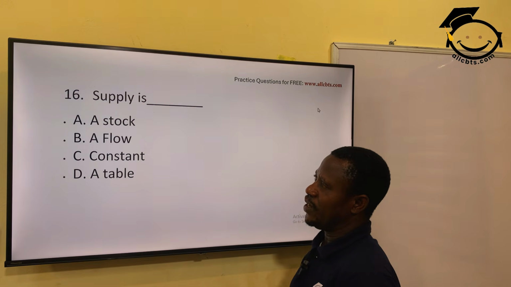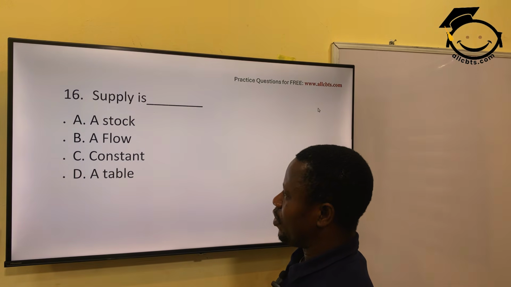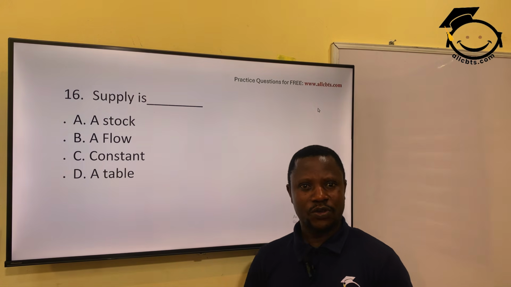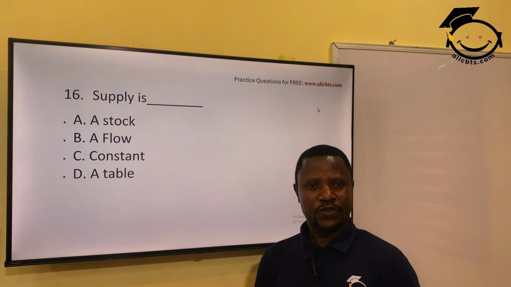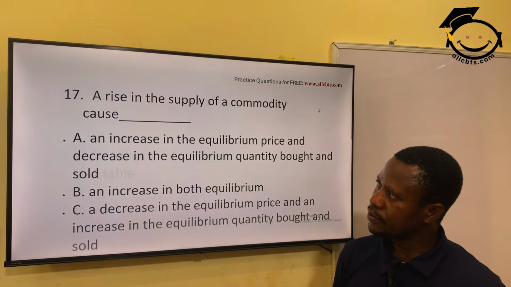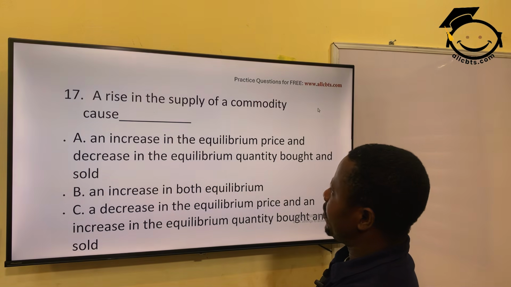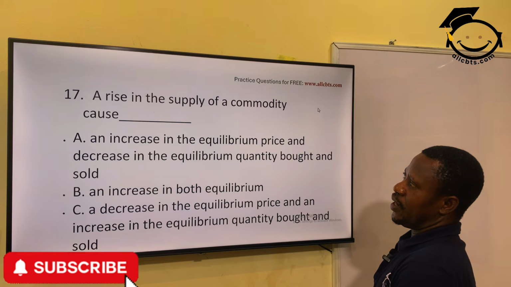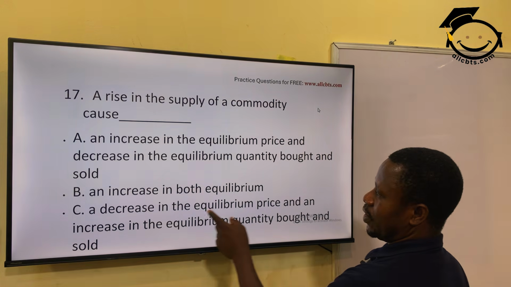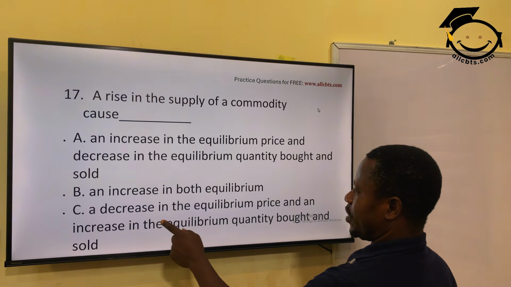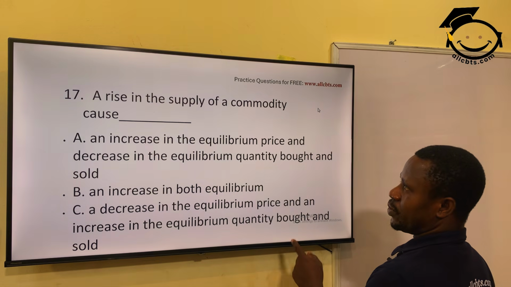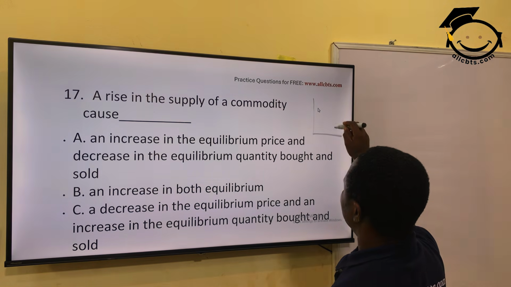Supply. What is supply? Supply is a stock, a flow, a constant, or a table? Supply is a flow, which is a quantity available for sale at a particular time. It's a flow. A rise in the supply of a commodity causes: an increase in equilibrium price and decrease in equilibrium quantity bought and sold, an increase in both, a decrease in equilibrium price and an increase in equilibrium quantity bought and sold. A rise in supply.